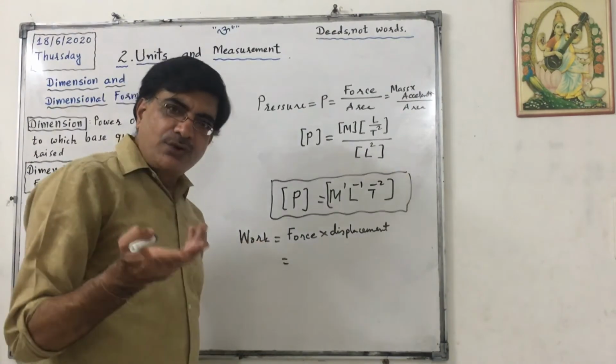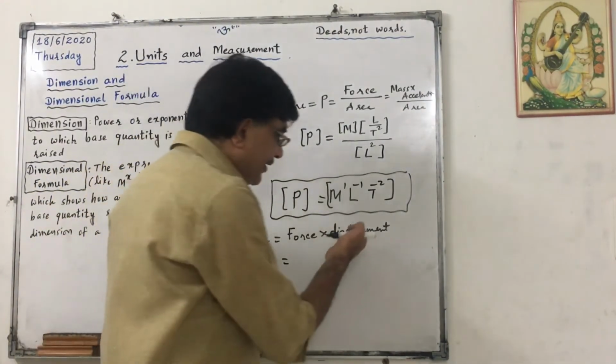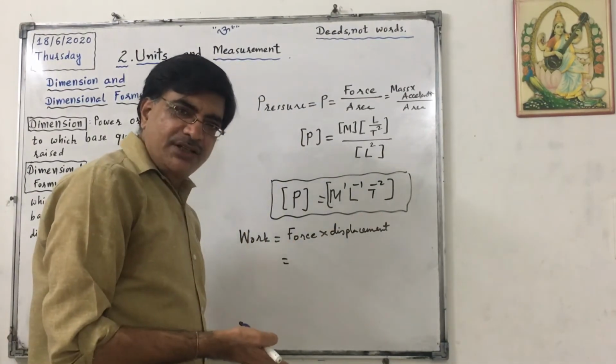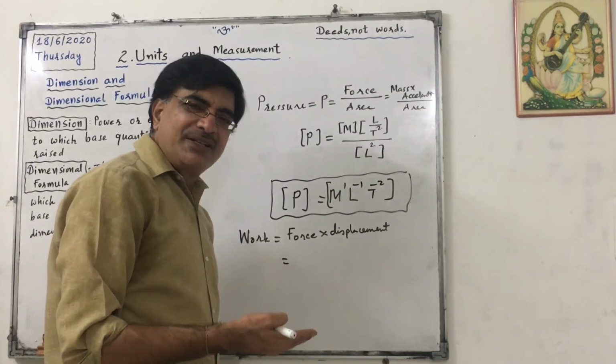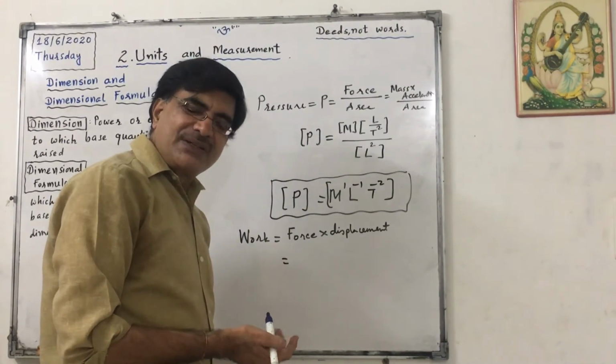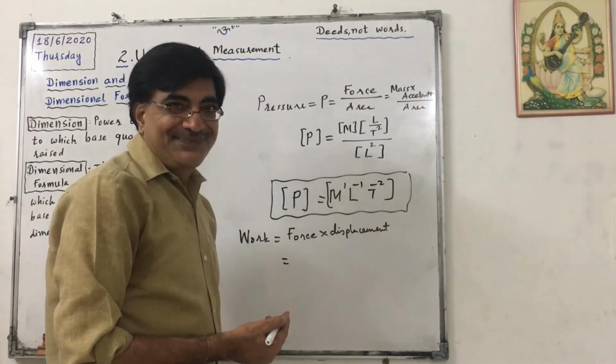So there may be a question in your mind: sir, force is a vector quantity, displacement is also a vector quantity, how is work a scalar quantity? Okay, that we will learn in the third and fourth lesson. It is called the scalar product of two vectors.